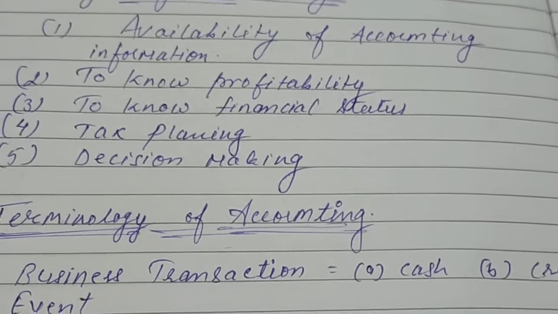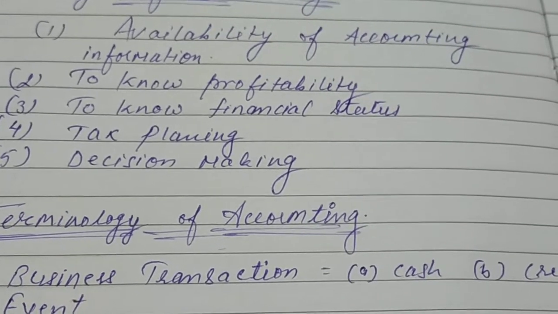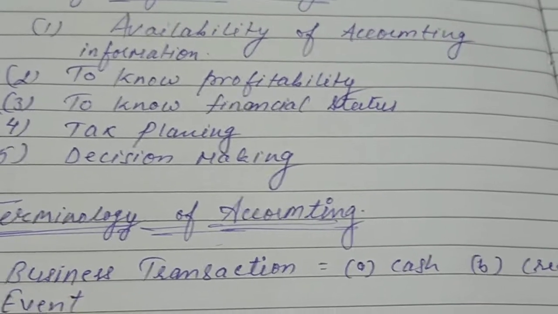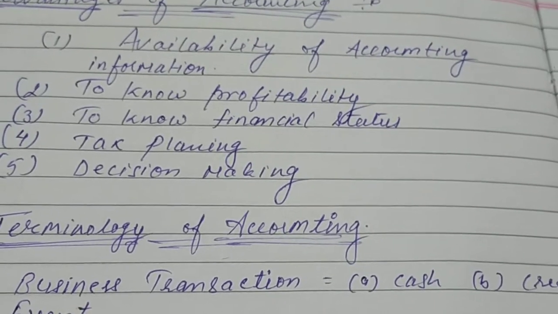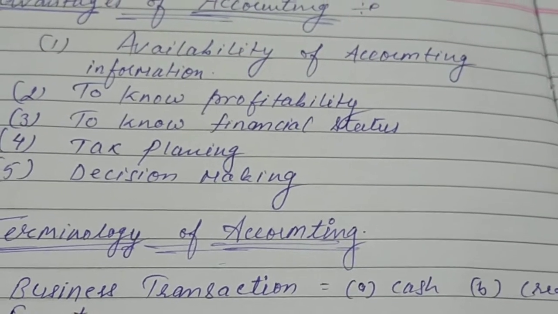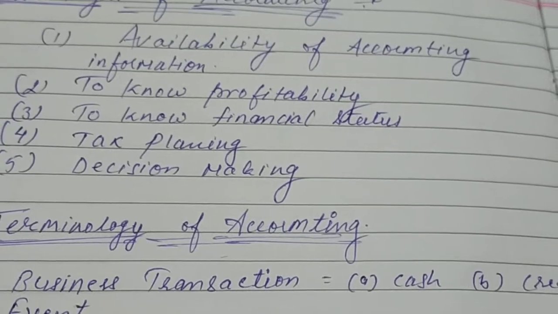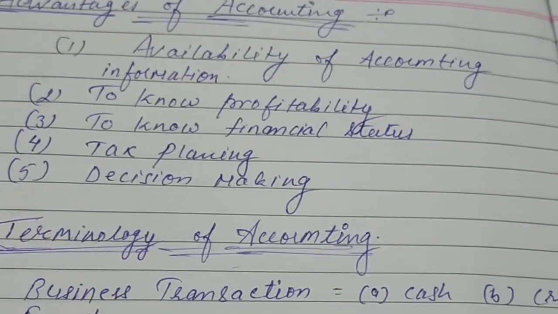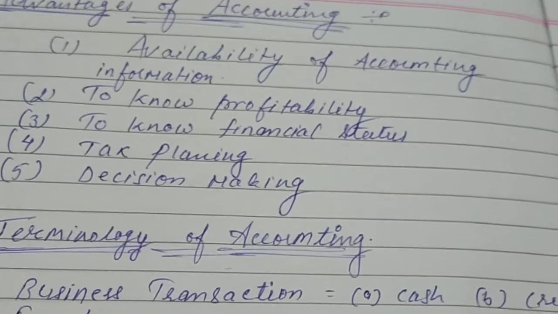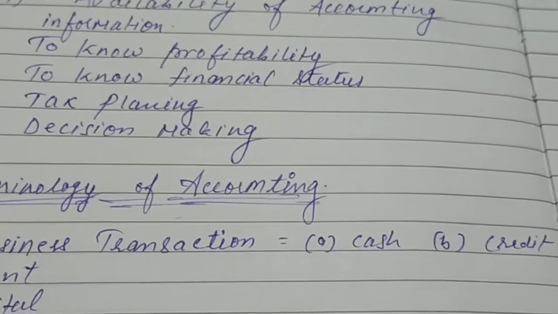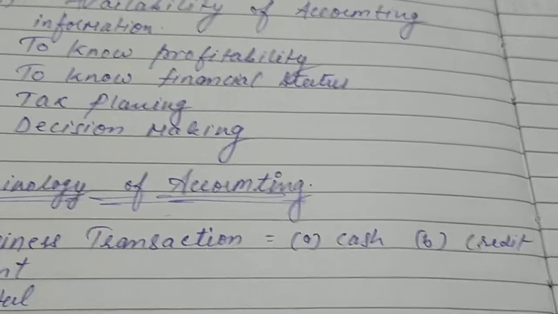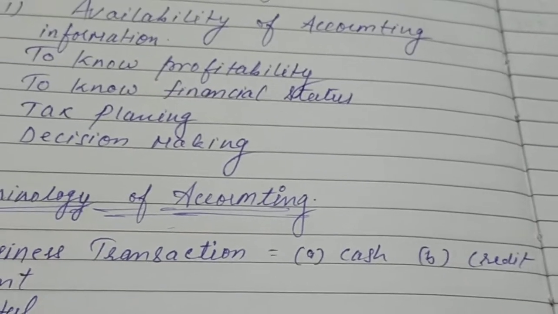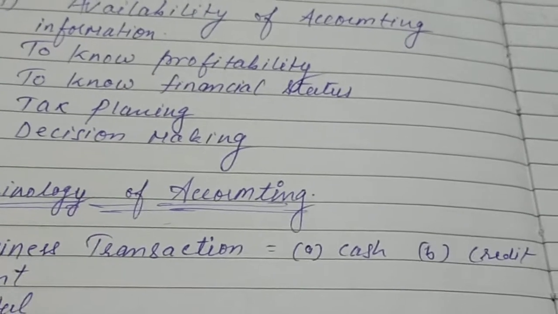It means paying cash immediately is called a cash transaction. A credit transaction means we do not pay the cash immediately. We will pay after a few days, maybe 1 day, maybe 2 days, or maybe other days.